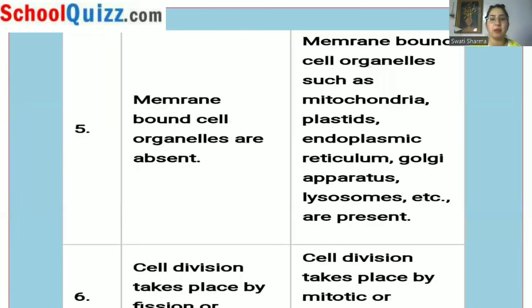Then membrane-bound organelles are absent in prokaryotes, whereas membrane-bound organelles such as mitochondria, plastids, endoplasmic reticulum, Golgi apparatus, lysosomes are present in eukaryotes. The cell division or duplication of cells takes place by the process of fission or budding in prokaryotes. In eukaryotes, cell division can take place by mitosis, which is equational division, or meiosis, which is a reductional division.